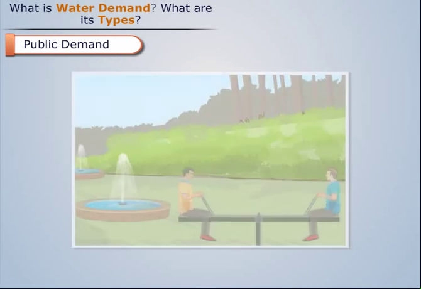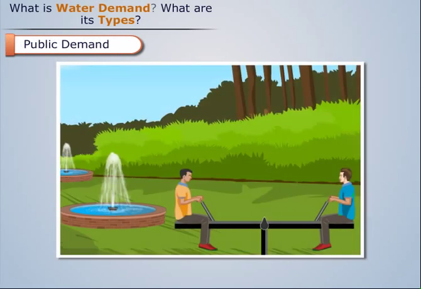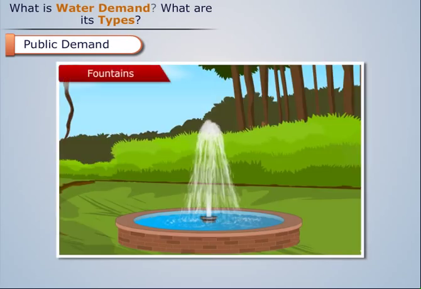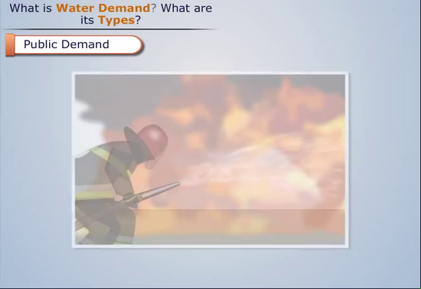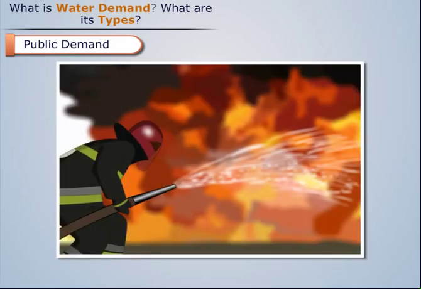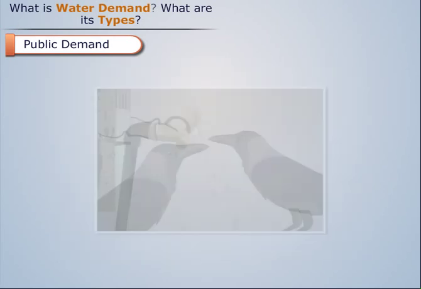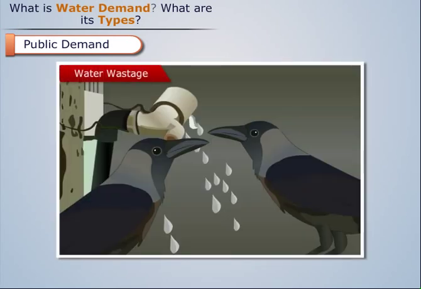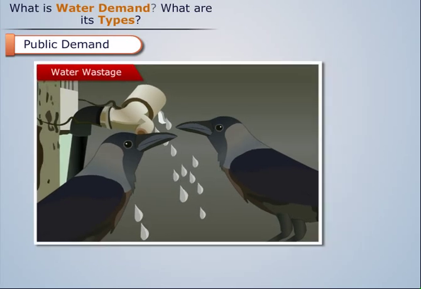Public demand includes the quantity of water required for public utility purposes such as watering of parks, use in public fountains, etc. In thickly populated and industrial areas, fire generally breaks out and may lead to serious damage. So in that case, an excess quantity of water is required for extinguishing fire. Losses include the water lost in leakage due to bad plumbing and damaged taps, etc.